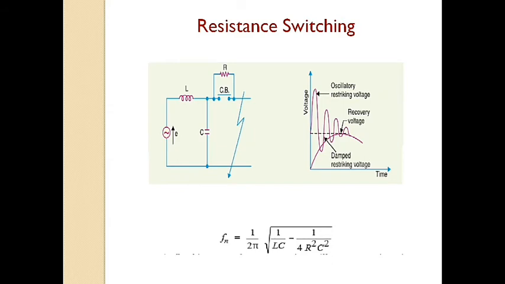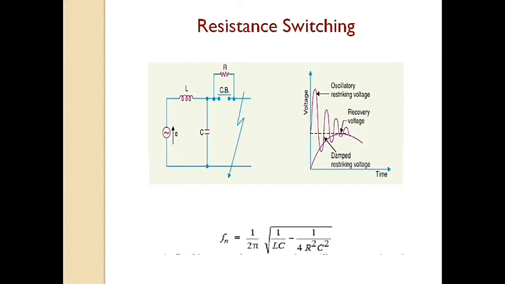Next one is the resistance switching. It is clear that current chopping and capacitive current breaking give rise to severe voltage oscillation. These excessive voltage surges during circuit interruption can be prevented by use of a shunt resistance connected across the circuit breaker. This is known as resistance switching.